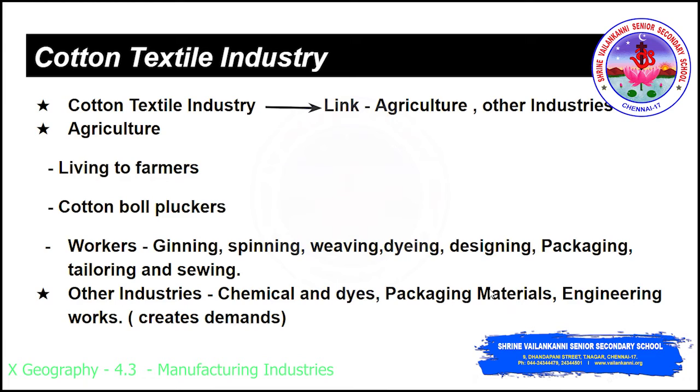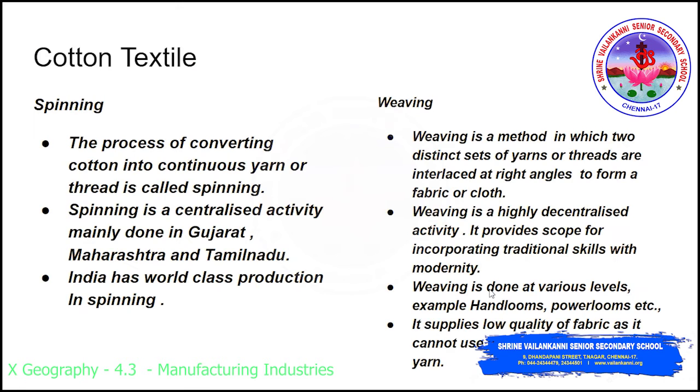The industry, by creating demand, also supports many other industries such as chemicals and dyes. We need to dye the fabric, right? So the dyeing, and also for exporting or transporting it to the local market, you need packaging materials. For that also we depend on industries, and also on some engineering works. All these factors show how the cotton textile industry is closely linked to agriculture and to other industries, and how much employment is shared among these people, which we also saw in this slide. The next important factor we need to know about is spinning and weaving.